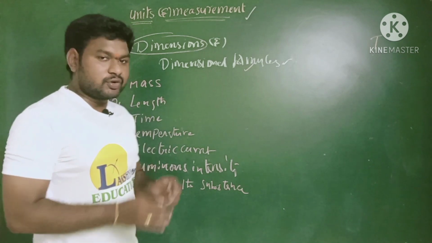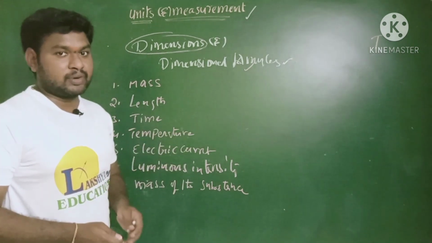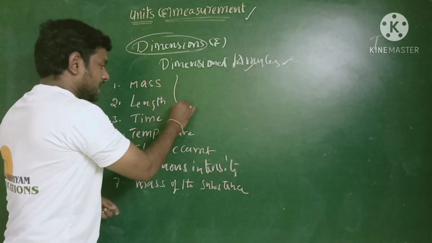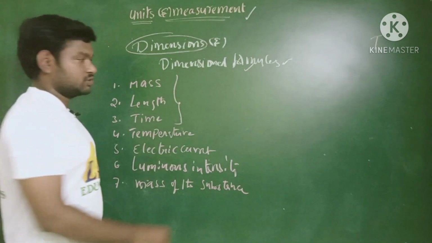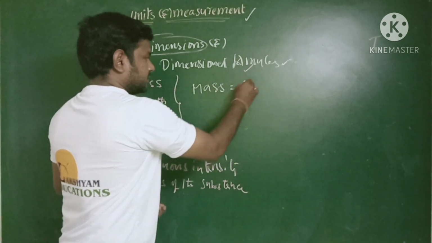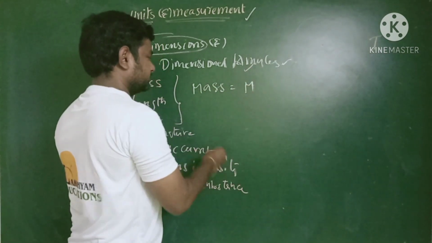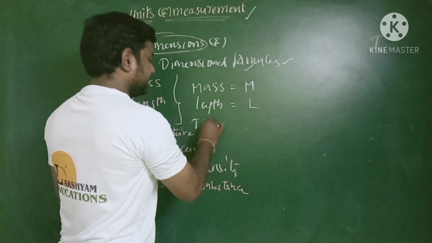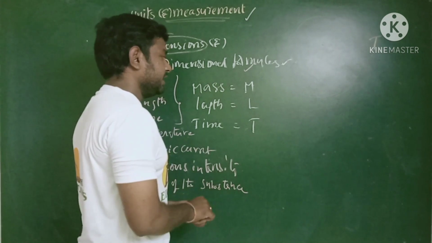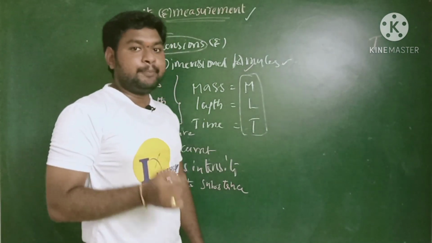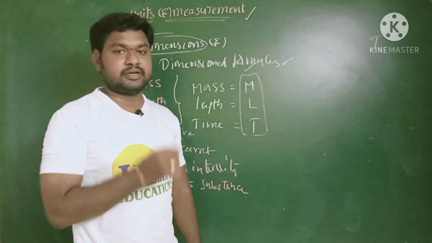Children, in general in dimensional formulas we use three main dimensions: mass, length and time. Mass is indicated by capital M, length by capital L, and time by capital T. These M, L, T are the important dimensions we have here.